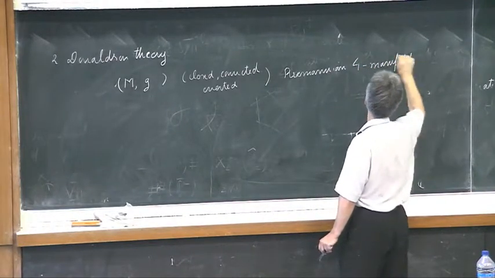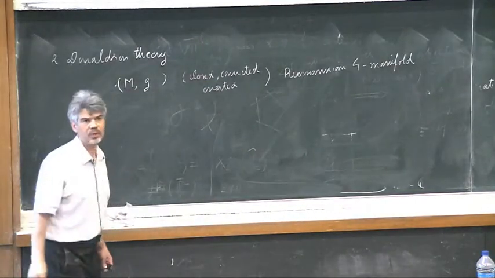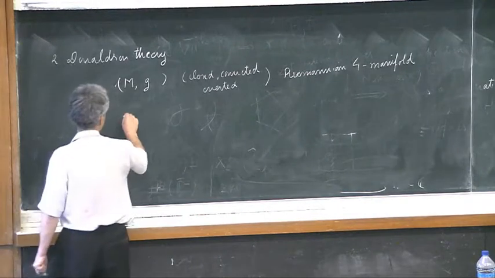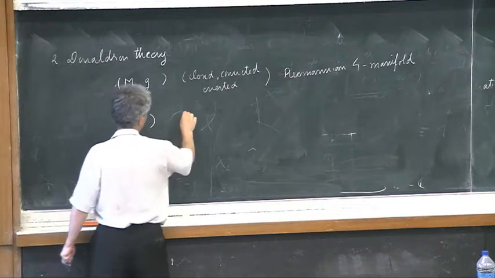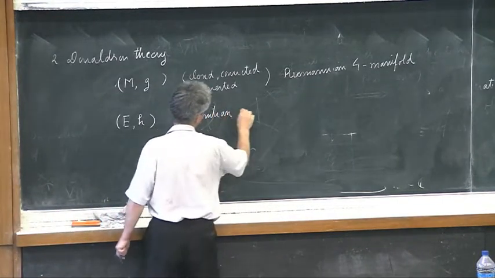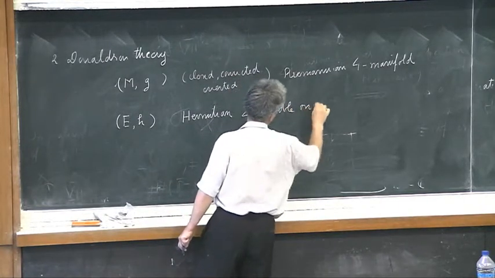When I say four-manifold, I will always understand this, and smooth, so everything is differentiable. And E will be a Hermitian 2-bundle on M.